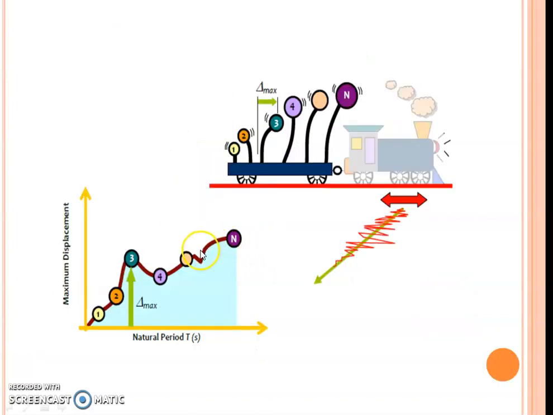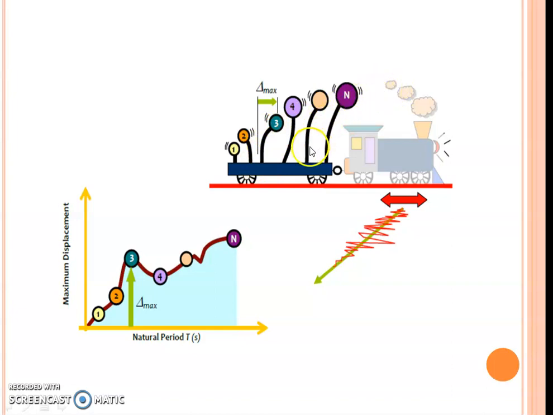Now from this it is very clear that different structures having different natural periods, subjected to a common ground motion, give different maximum values at different time intervals, because they have their own dynamic properties, so-called natural period and natural frequency. What I mean to say is, building number one will have some natural period, building number two will have some natural period, building number three some natural period, and so on for n number of buildings.